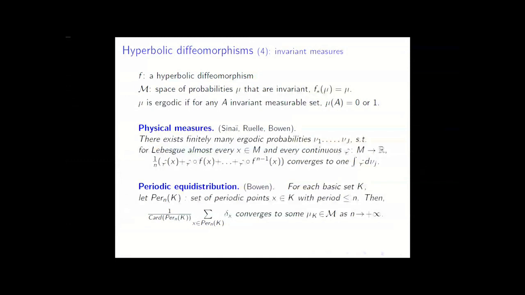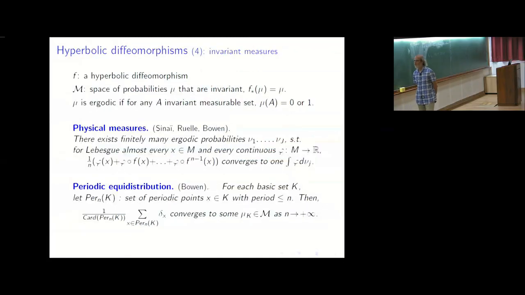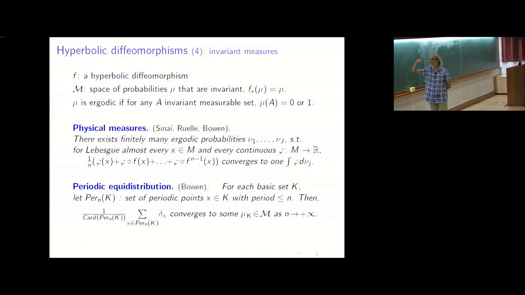You get a probability measure, and when n goes to infinity, you look where it converges. And so if you do it on each basic set, Bowen has shown that it converges to an invariant probability measure, always, which represents another behavior.